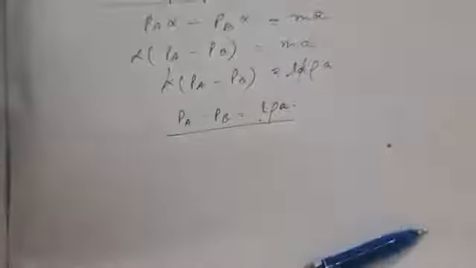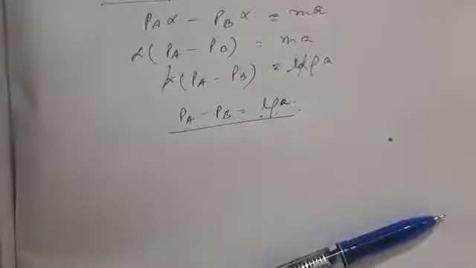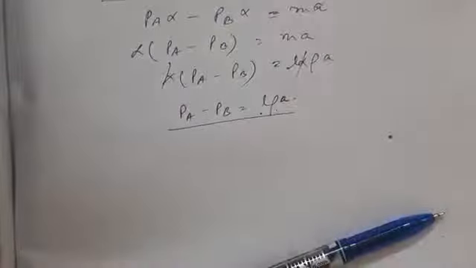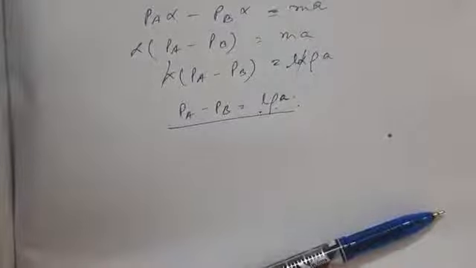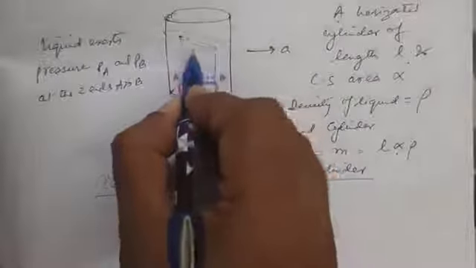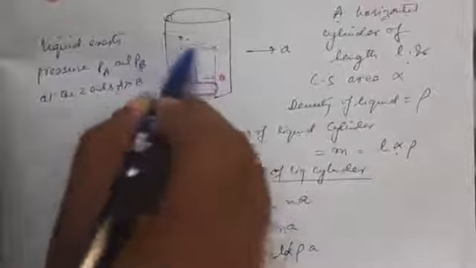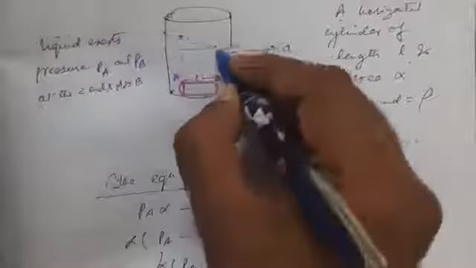But in this case, the free surface of the liquid does not remain horizontal. Suppose the free surface makes an angle theta with the horizontal. This liquid level is not horizontal. We take this angle to be theta.